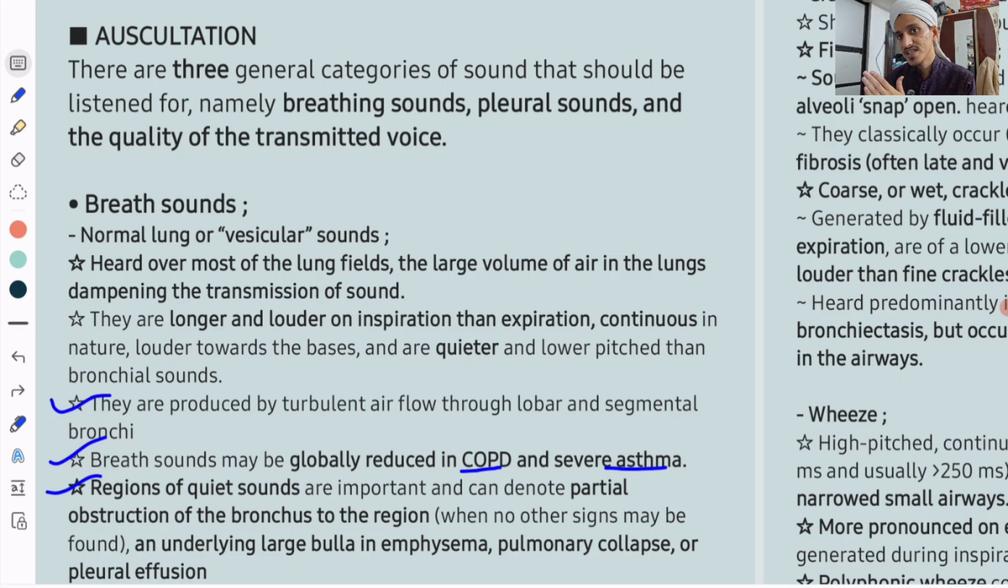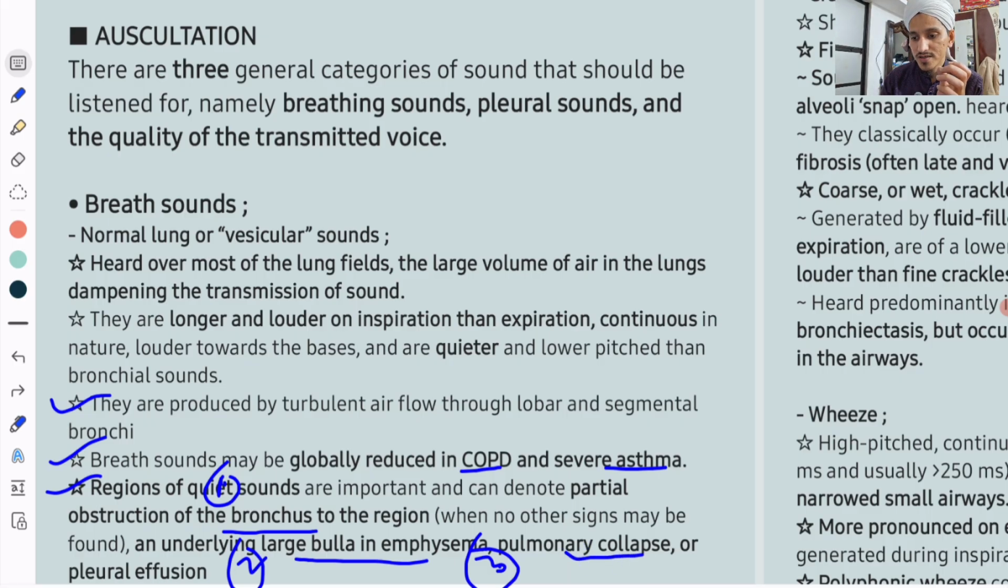So from the lung up to the chest, from the lung you start from the airways. Partial obstruction of the bronchus is one thing. To that region there is less air going. So when no other signs may be found, and only in some area you are getting less intensity of breath sound, that means partial obstruction of the bronchus can be there. Second, there can be a bulla in patients with emphysema where you get less breath sounds. Third is collapse due to obstruction of some airway. The lung is collapsed at that part, so you will get less breath sound.